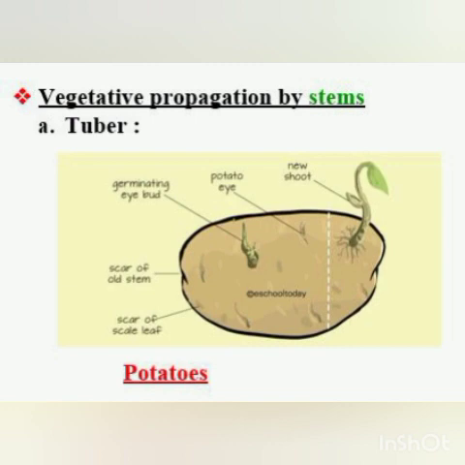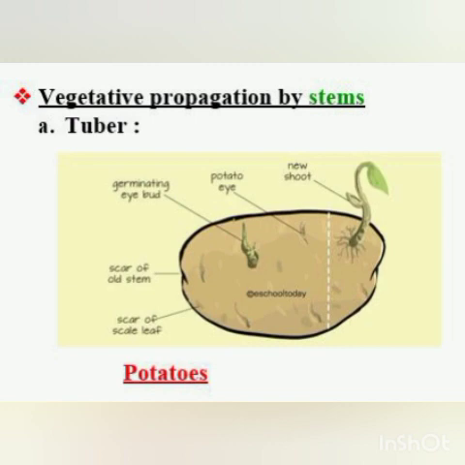Now children, you can see here the examples of vegetative propagation by stem: runners, stolons, suckers, rhizomes, corms, bulbs and tubers. They all are the examples of vegetative propagation by stem. Now first we come to vegetative propagation in an underground stem. First is tuber. You can even see in the slide, potato. So that comes under tuber. What is this actually, children? Tuber.